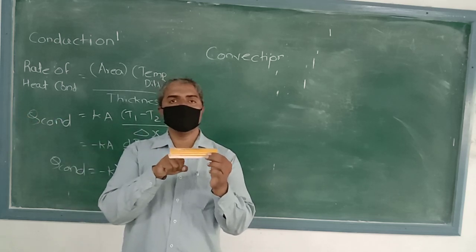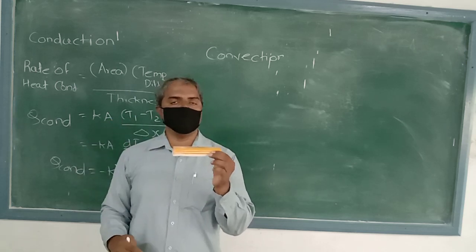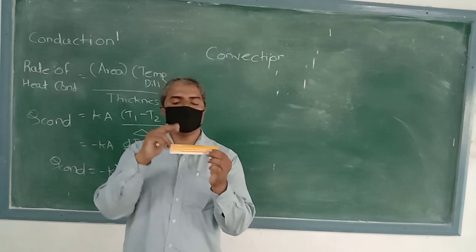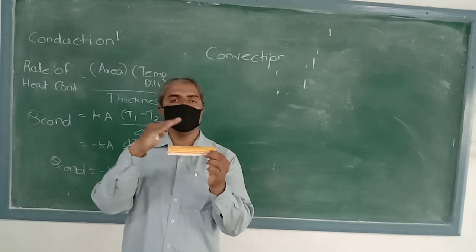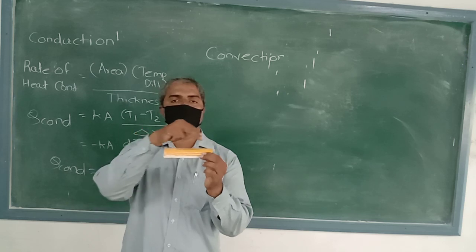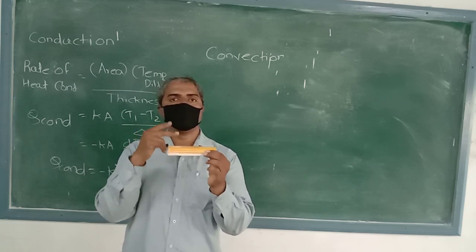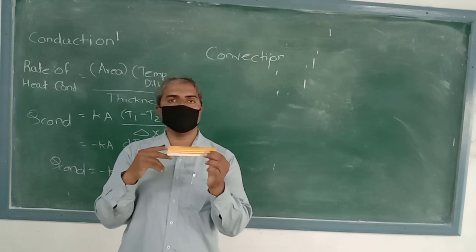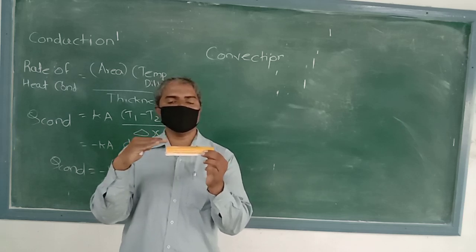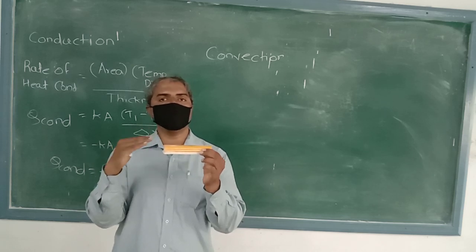You can see this is the solid surface and air is flowing over it, and this is the heat transfer due to convection. This is the solid medium, this is the air medium, and heat is transferred between the two different media. So we can say that heat transfer takes place due to convection.